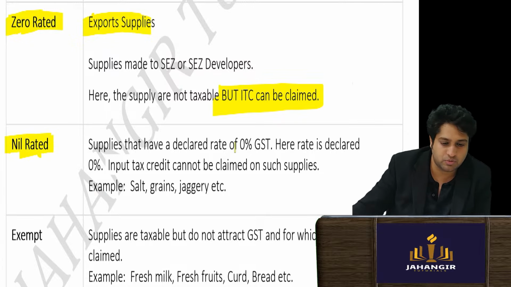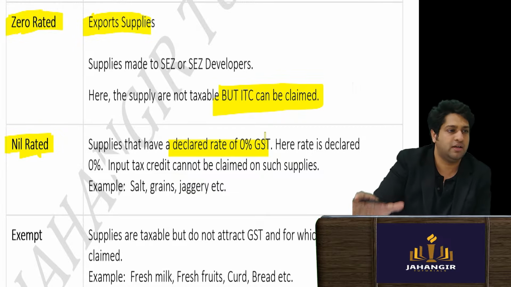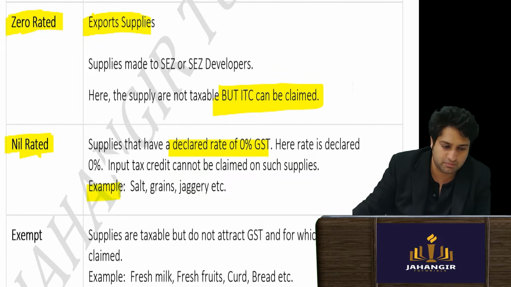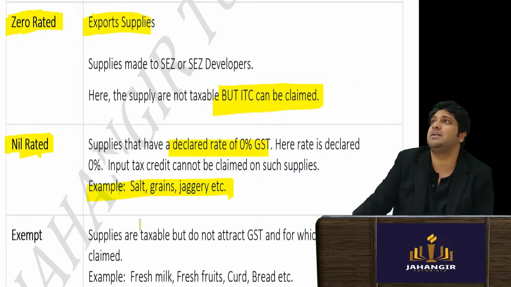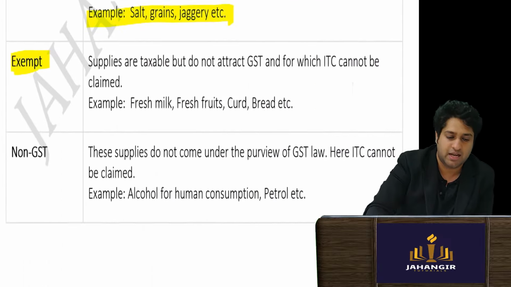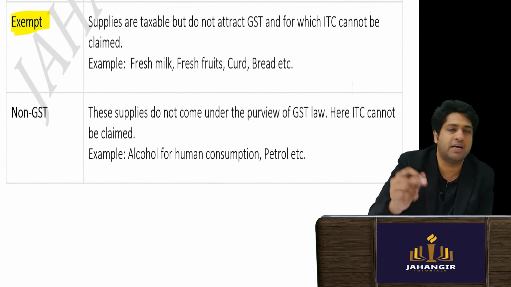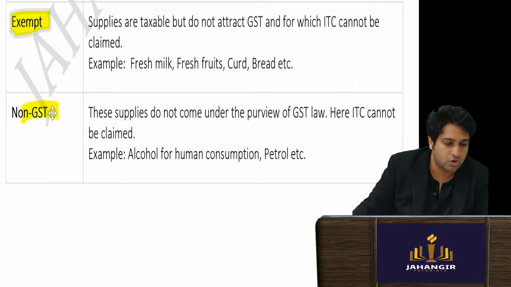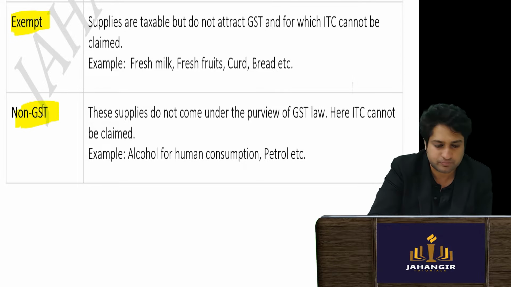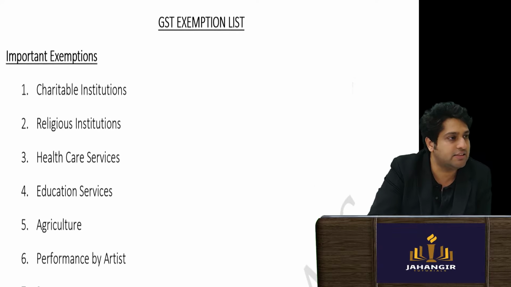Nil rated means they are declared at nil rate. In the tariff table chart, a zero rate will be given. Sometimes if the rate is 18% in the chart, the government can issue an exemption notification and exempt it whenever they want. They can take back the exemption also. Non-GST goods are those goods on which GST is not applicable at all. Clear?